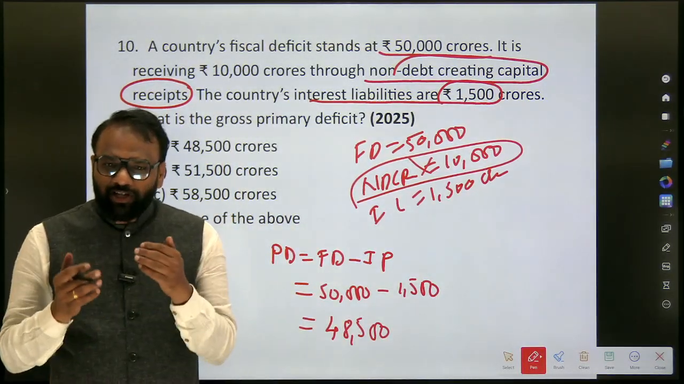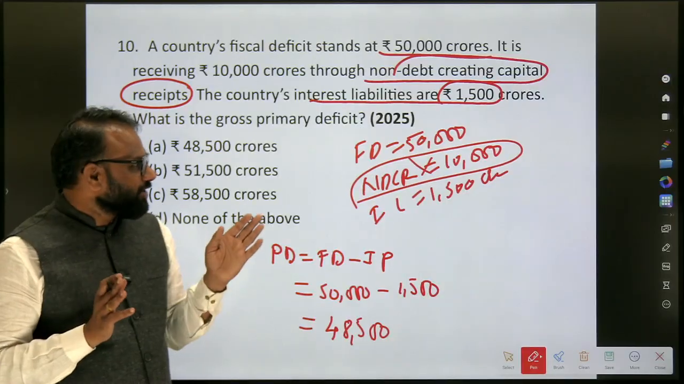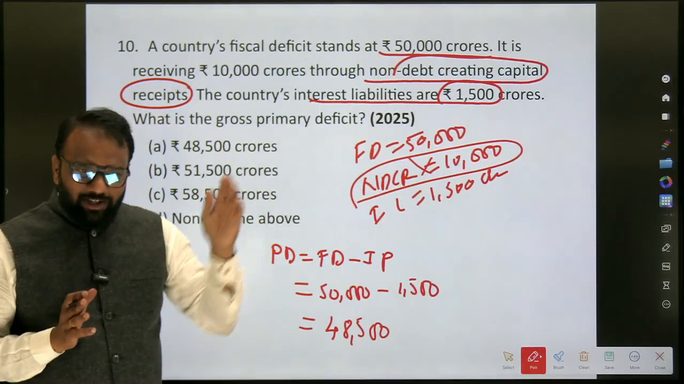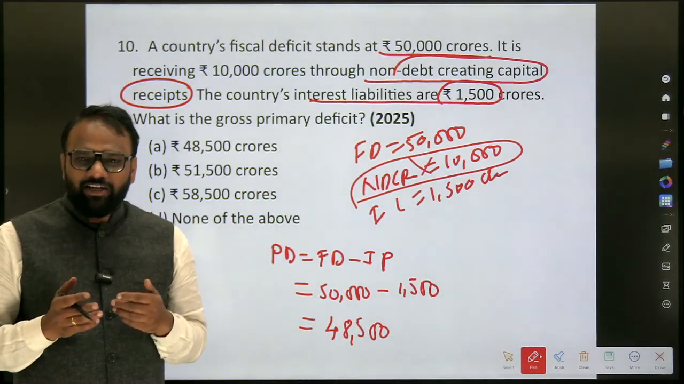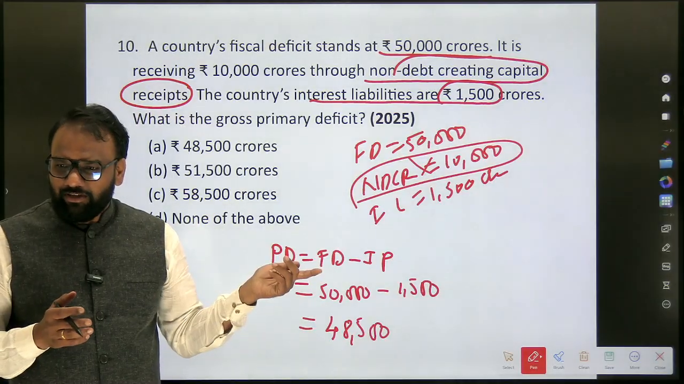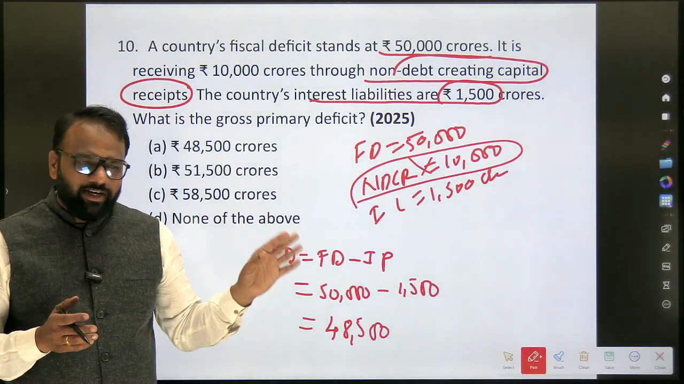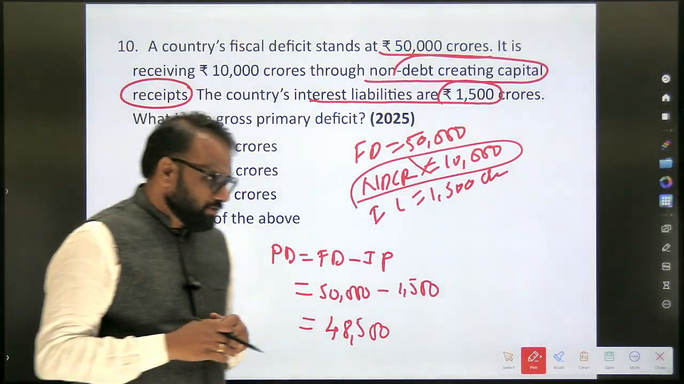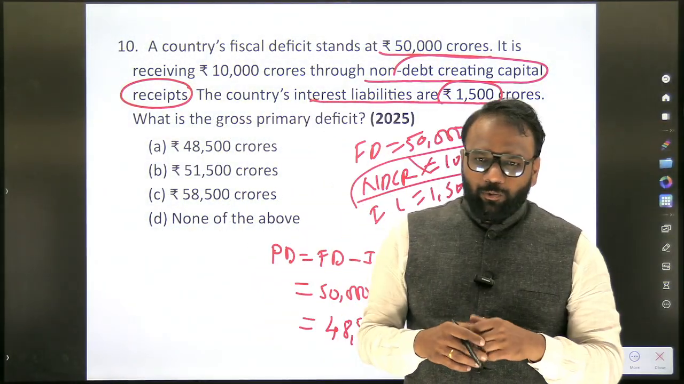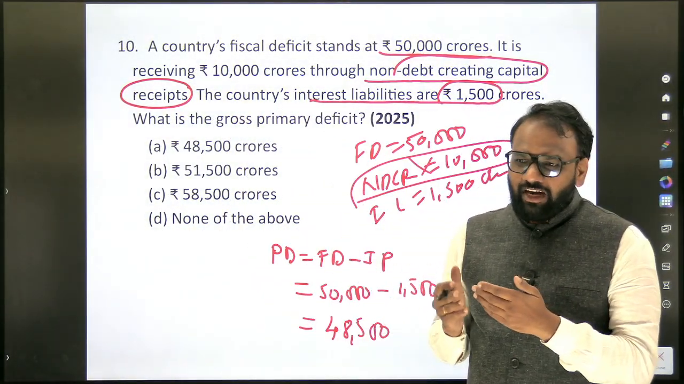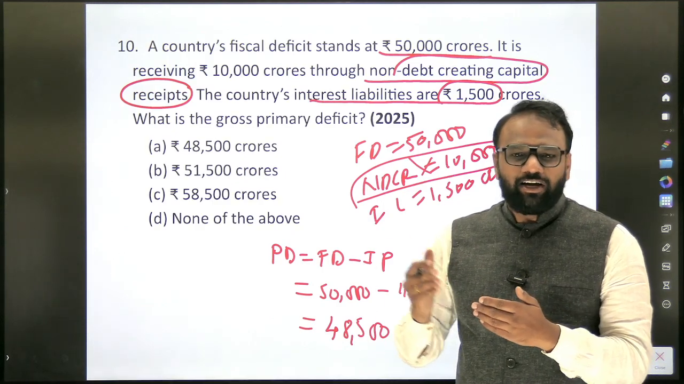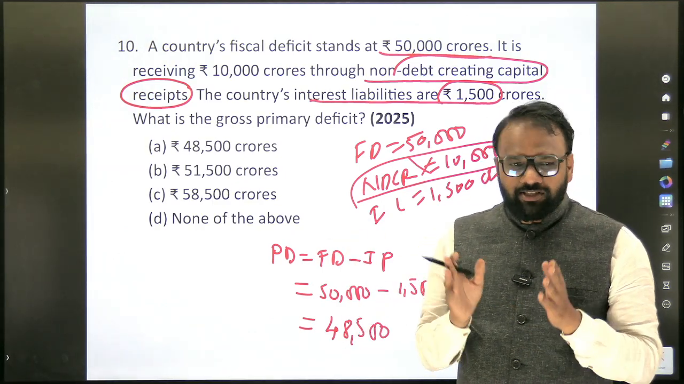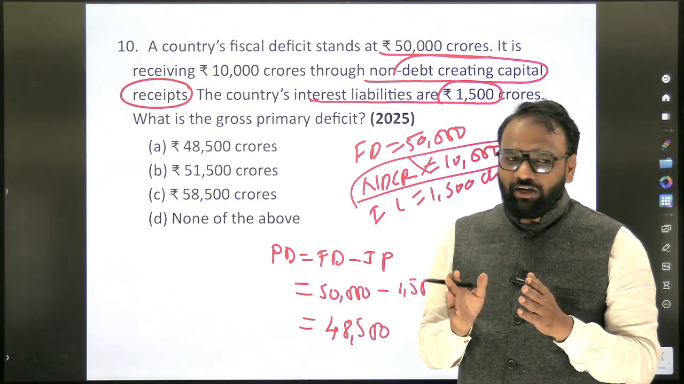Now those who do not have the idea will do some kind of exercises, adding 10,000 to the 50,000 and then subtracting. But if you are aware of the concepts, it's very easy. Primary deficit is equal to fiscal deficit minus interest payment. Answer is 48,500. Very easy question. Once UPSC frames such questions, there are very few chances that they will frame similar questions in 2026. But still, we need to understand these basic concepts.